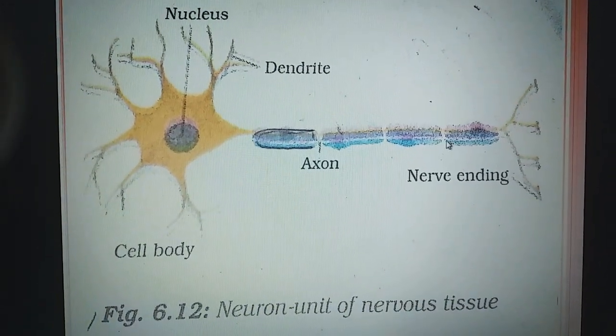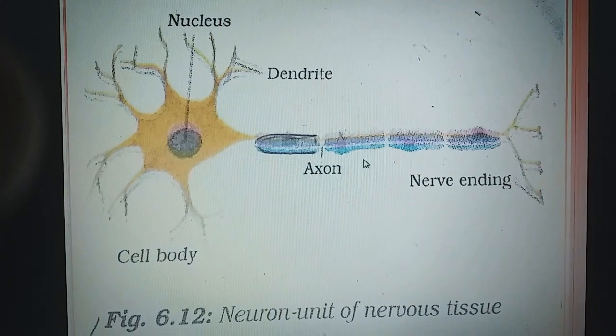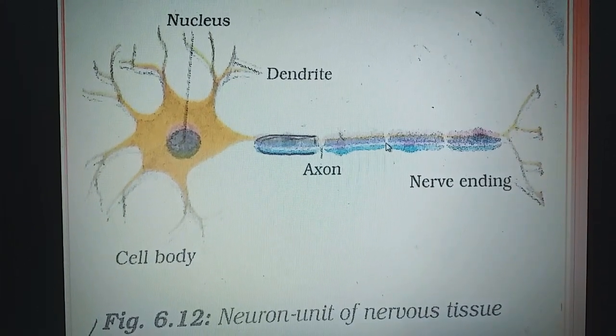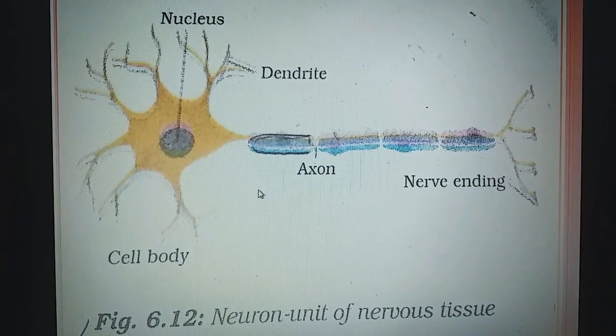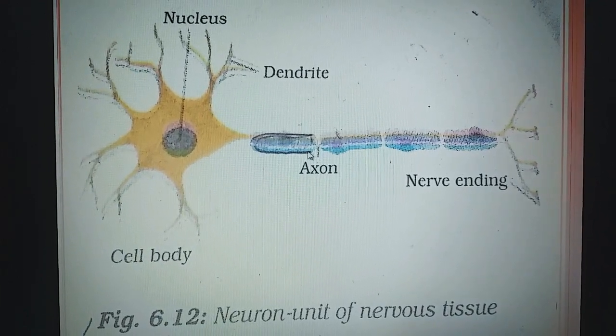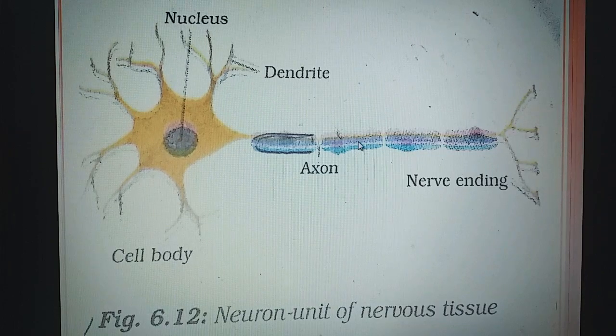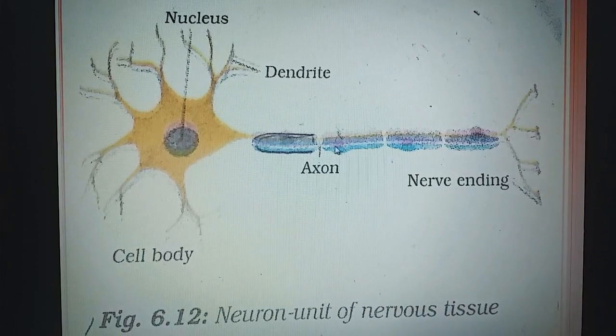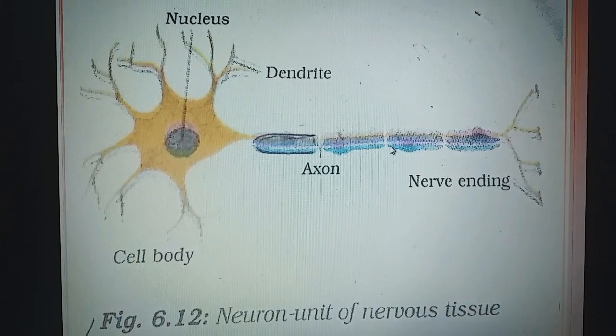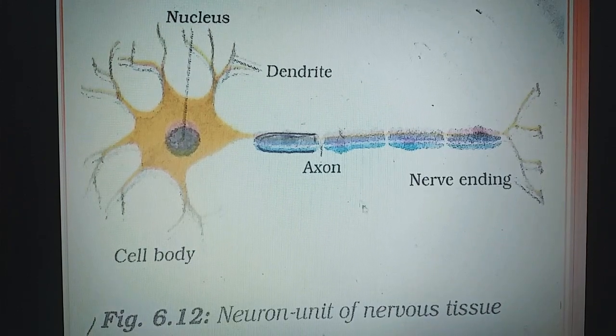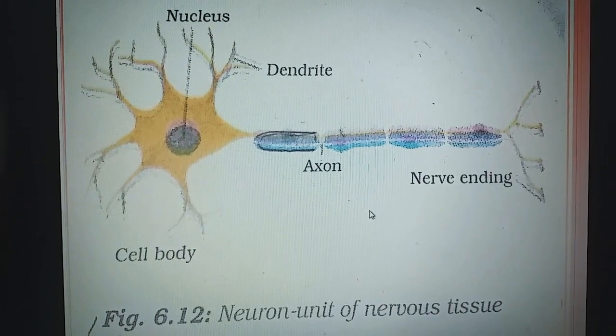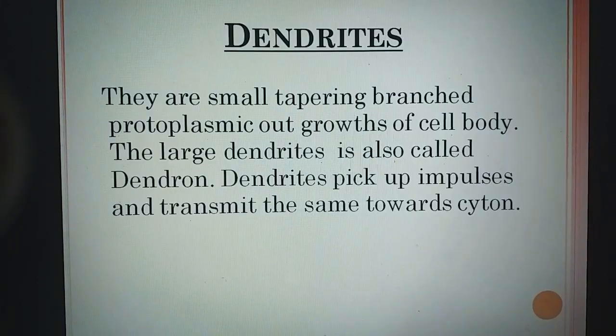See, this gap is there. These gaps are known as the nodes of Ranvier. So this thin lining is known as the axon, and the covering is known as the myelin sheath, and dendrite is used to carry the messages. So this diagram you draw in your copy.